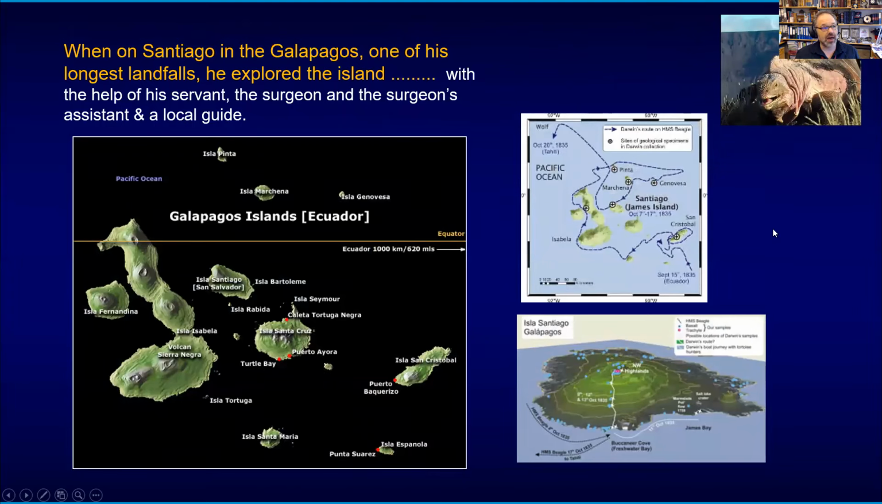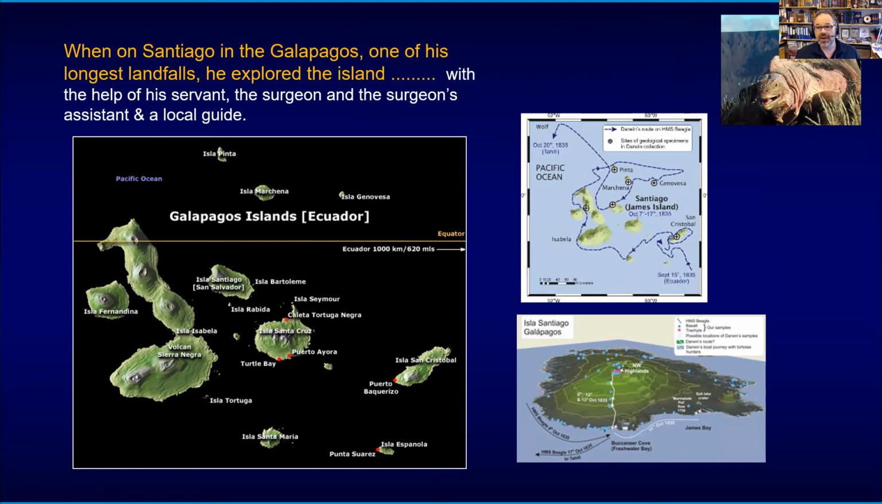So when on the island of Santiago in the Galapagos archipelago, which was one of his longest stays, his longest landfalls, there he had help. But we should state that very clearly. He had a servant, and there was the ship's surgeon, who was also scientifically minded, who helped him. So they had a little party of interested people and support people, including also a local guide.